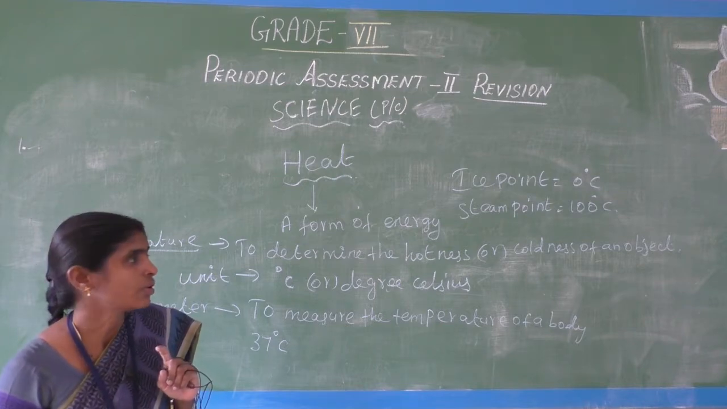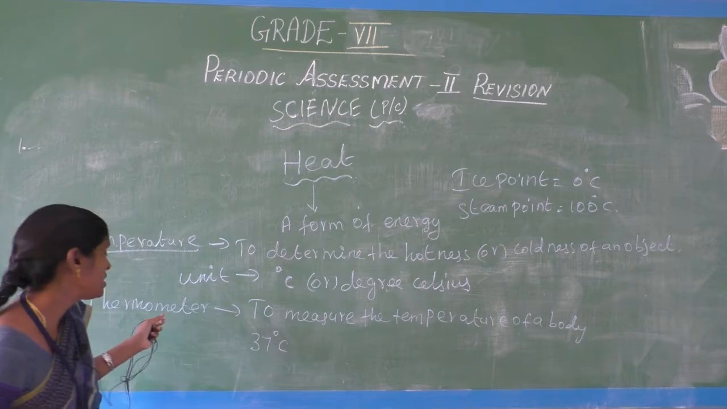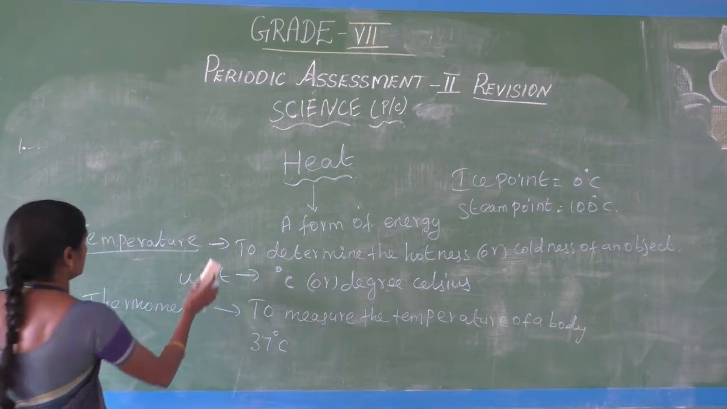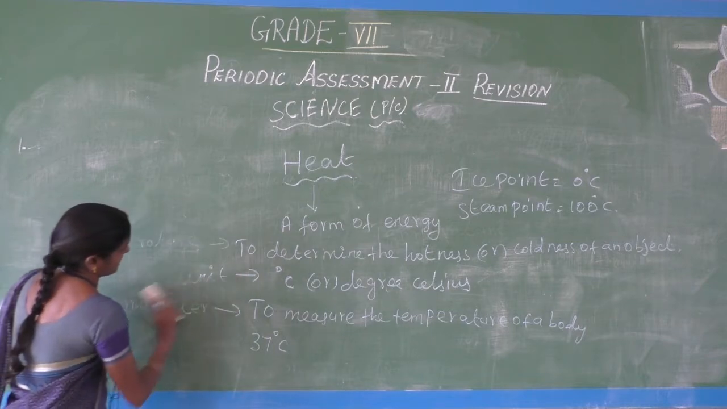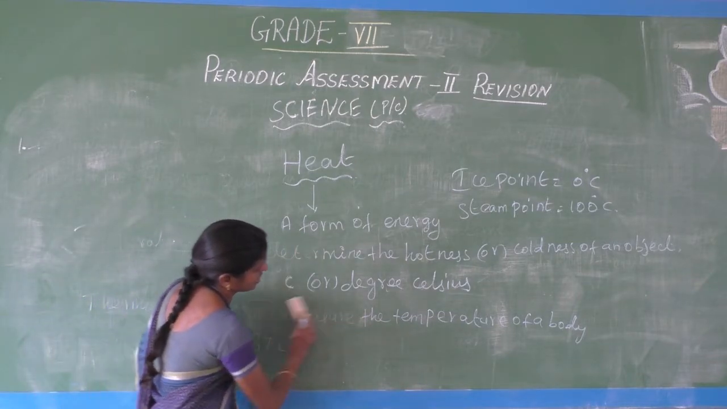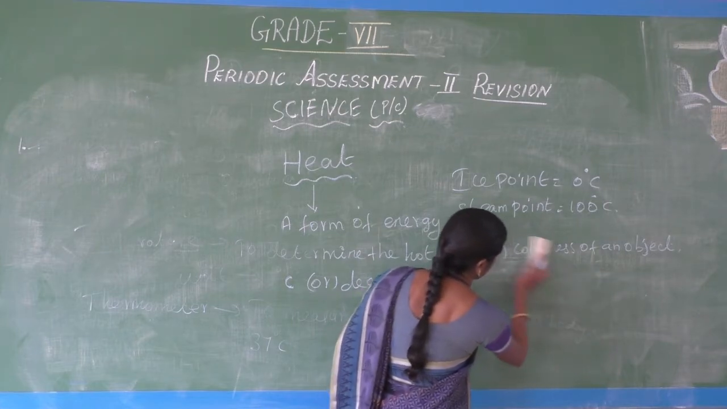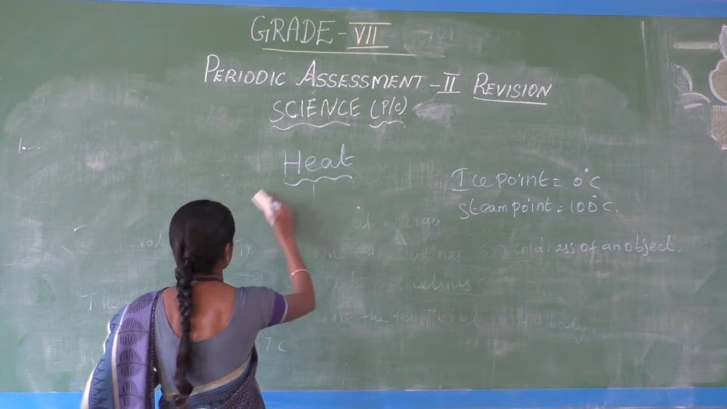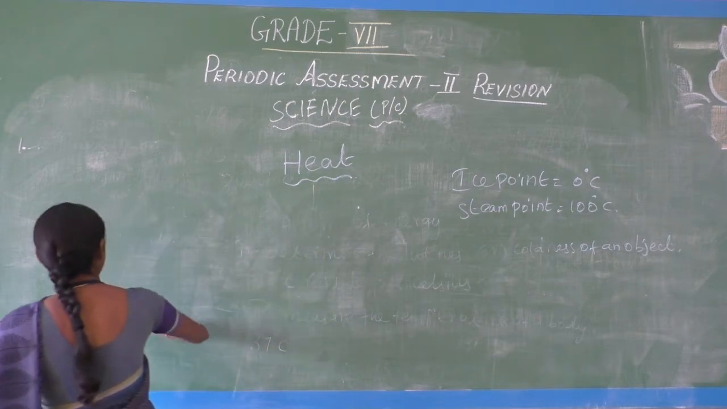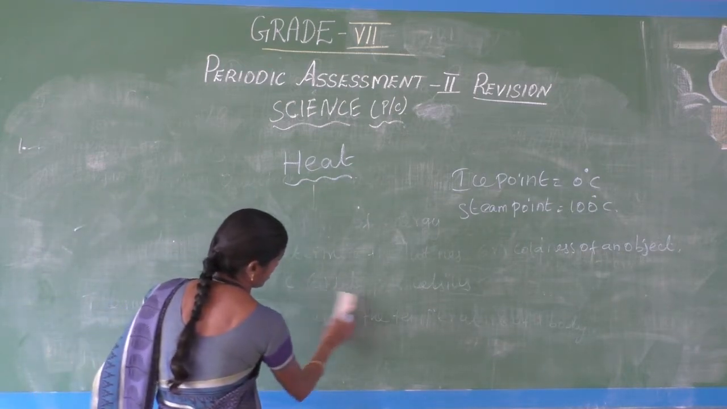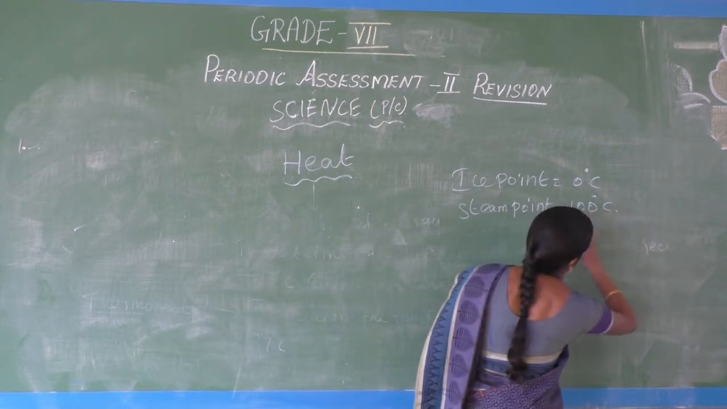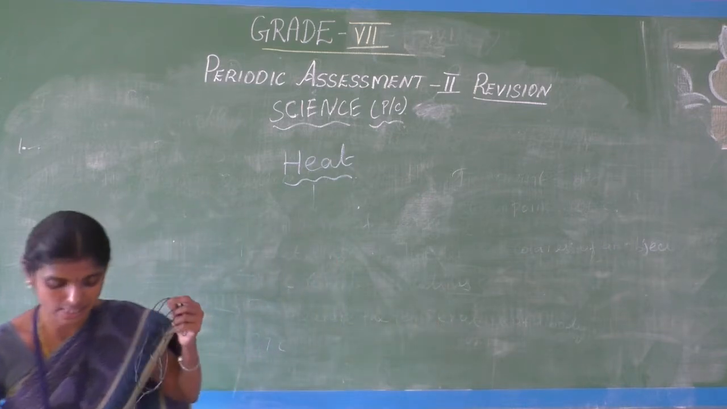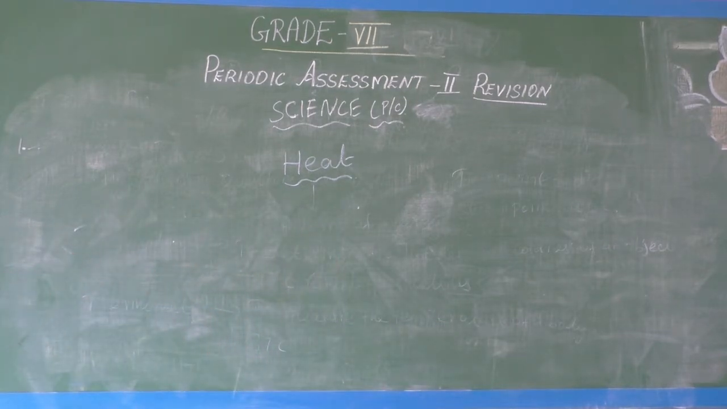Next, the thermometers are classified into 2 categories. What are the 2 categories? Already we have discussed degree Celsius and Fahrenheit, and many problems also. From the exam point of view only, we are going to revise. Next, the thermometers are classified into 2 categories.